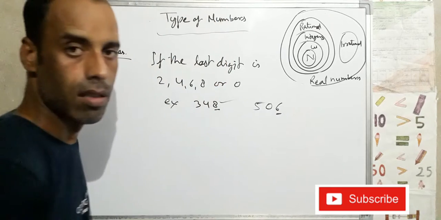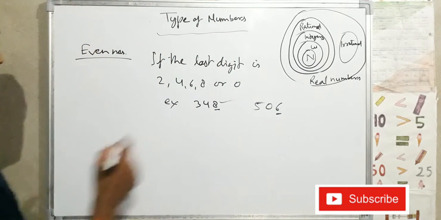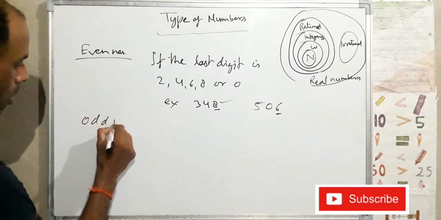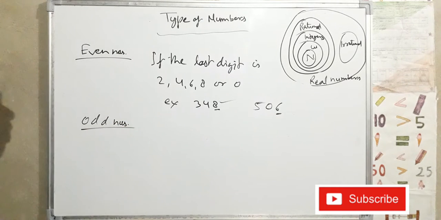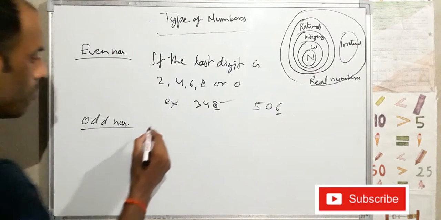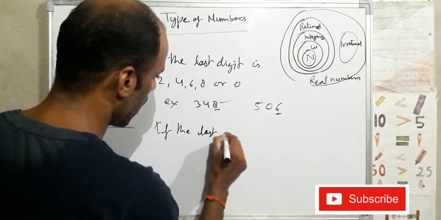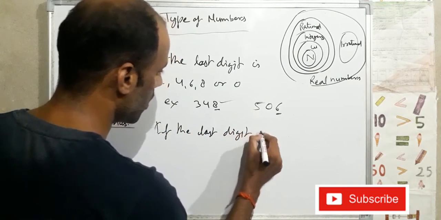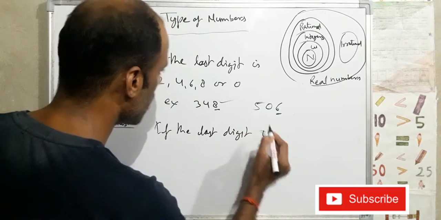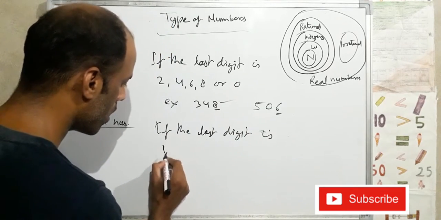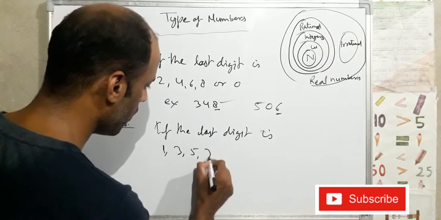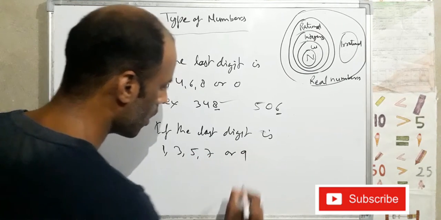Now next is odd numbers. Odd numbers means if the last digit is 1, 3, 5, 7 or 9.